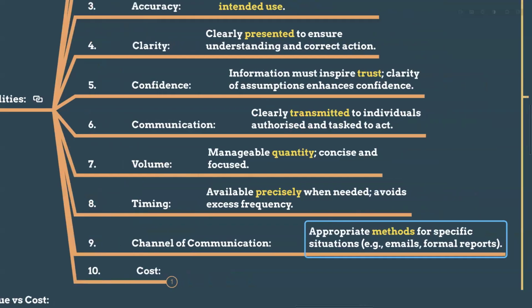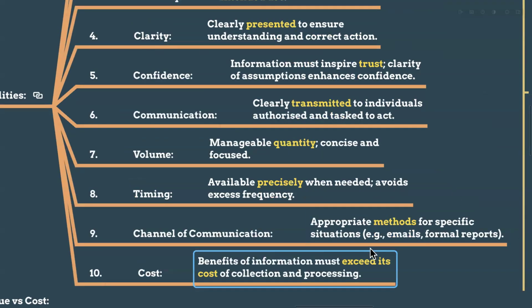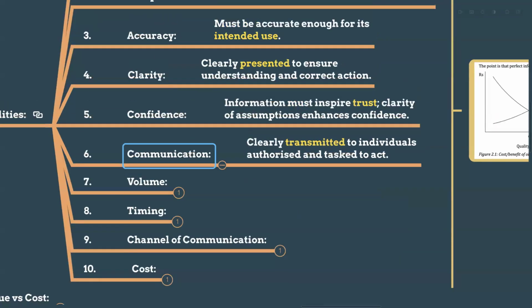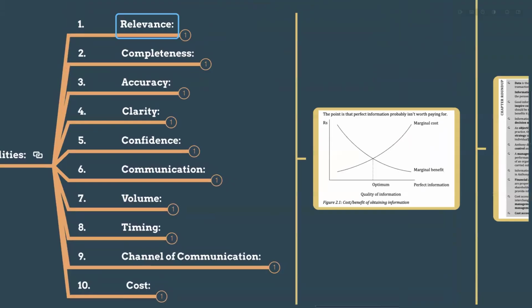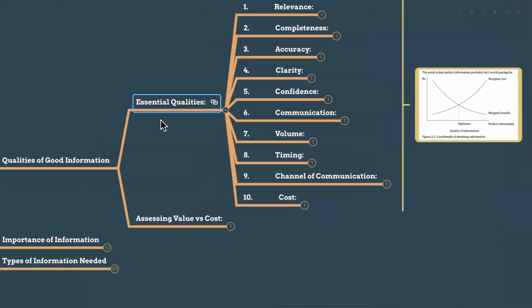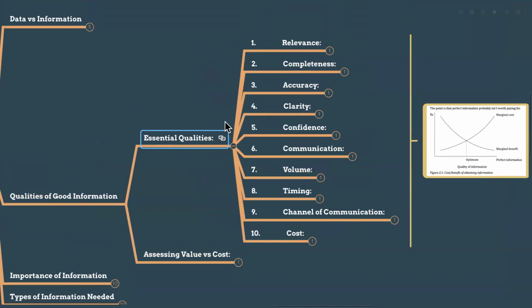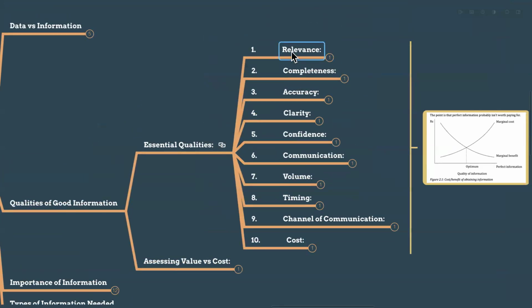And the channel of communication: appropriate methods for specific situations. Sometimes we communicate through email, formal reports, sometimes verbal, electronic or written. Then the cost: the benefits of information must exceed its cost of collecting and processing. A small business should not spend too much on expensive software for minor reports. So it has to cover the cost we are incurring. These are the essential qualities of good information.